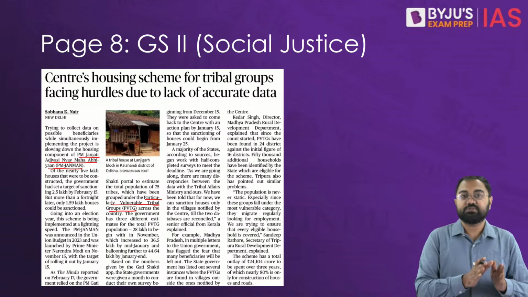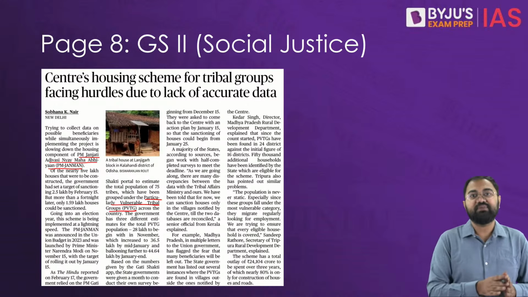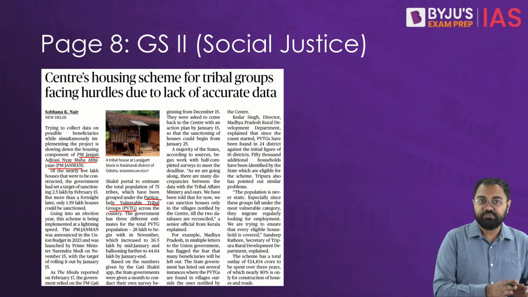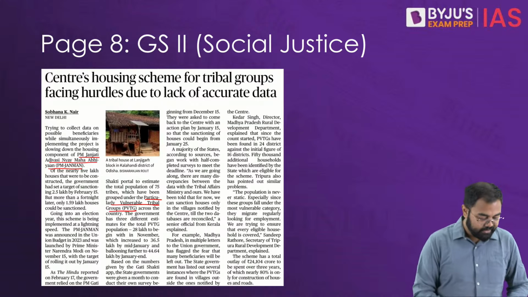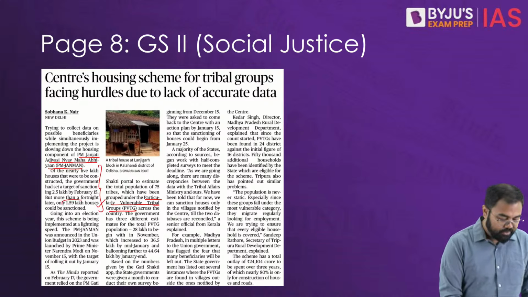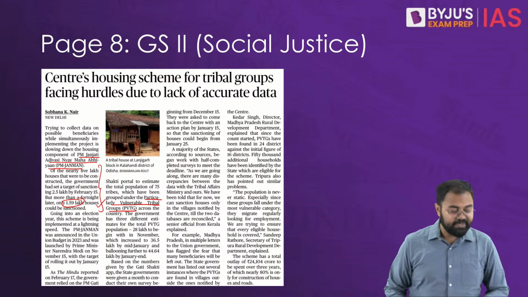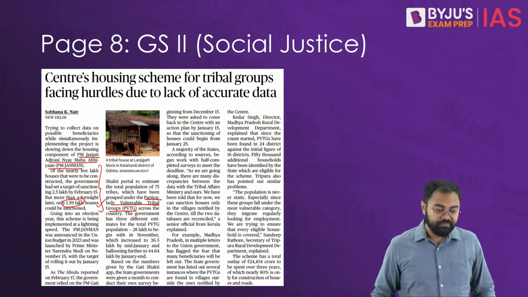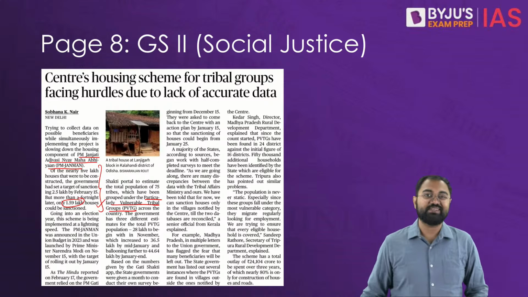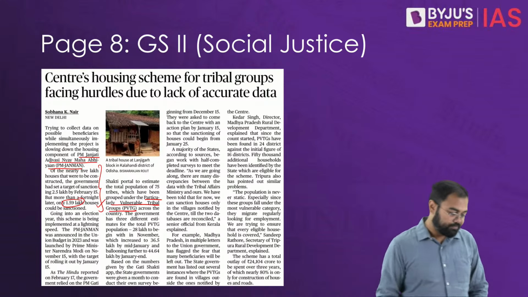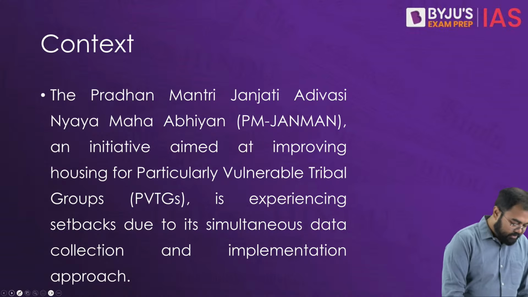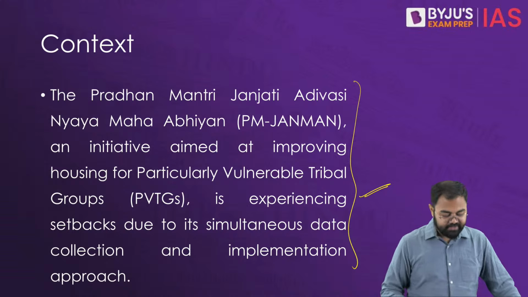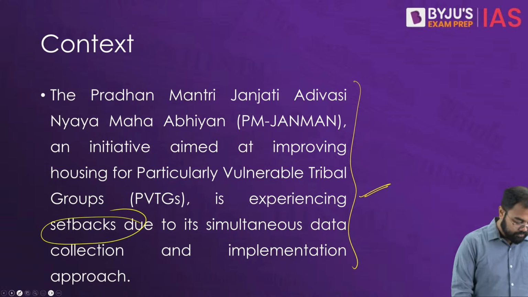The goal basically was to sanction 2.5 lakhs of nearly the 5 lakh planned houses by February 15th, but until now, as per the data in this particular article, only up to 1.59 lakh houses have been approved. So that's why this is where it is talking about a setback in this particular scheme. Now overall, that is basically the context of this article, where we see that there is a setback that it is facing.